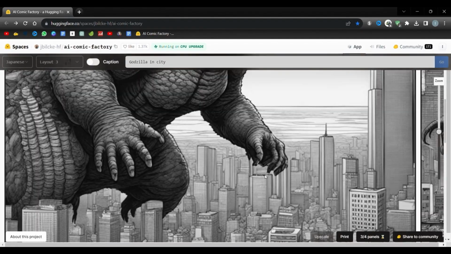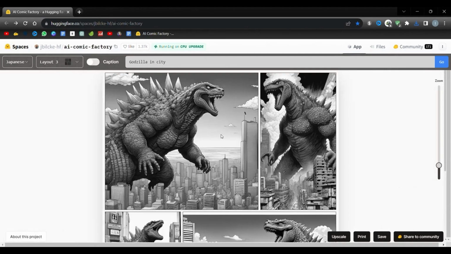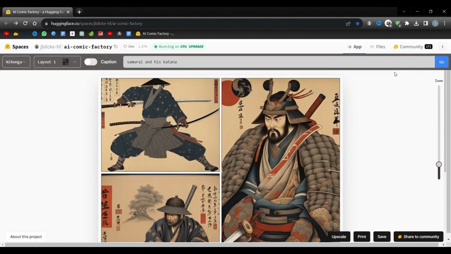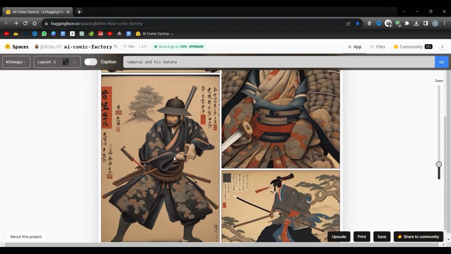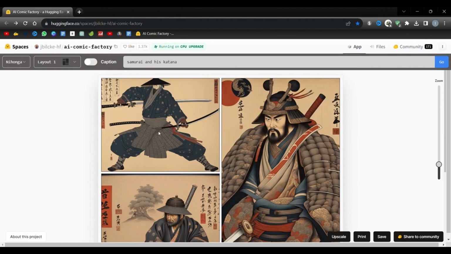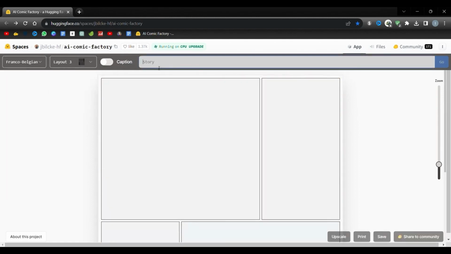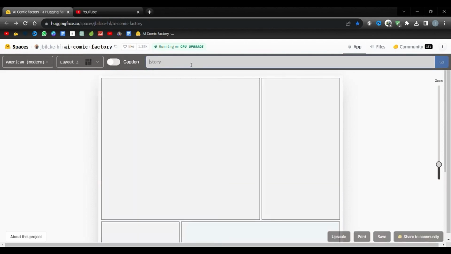As for the style of the generated comics, we have a list of what AI Comic Factory has to offer. First, we have the Japanese style. With a classic manga vibe, this style is a nod to old school manga aesthetics. Expect to see a lot of monochrome colors here, such as black and white and gray. If you're familiar with anime, then this is basically it, but drawn on pages. A lot of human features may seem more animated and exaggerated rather than realistic. It's a very dynamic style, so it's very fun to experiment with.